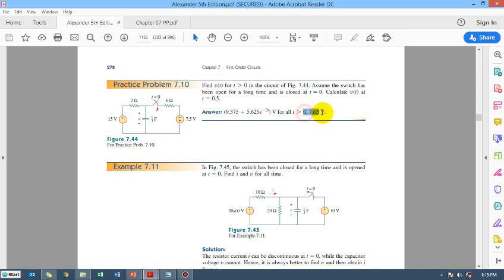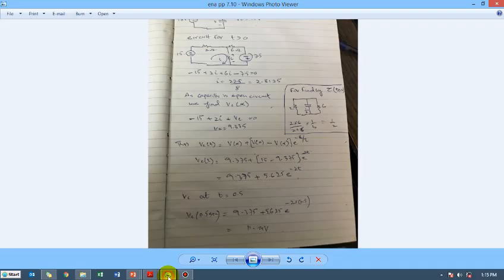But I just mentioned that I have tried to solve this question, and I found out that this value has a bit of a mistake, and there is a difference in the final result. This much is okay, but this has some errors, so I was not able to reach this final result. My value is a bit different. Alright, so I will just show you my solution.